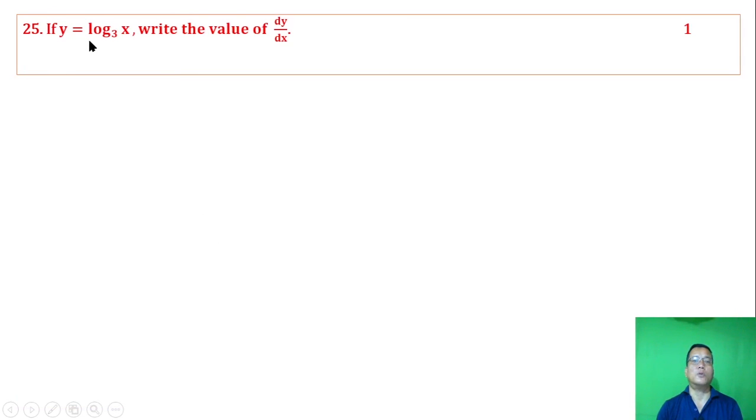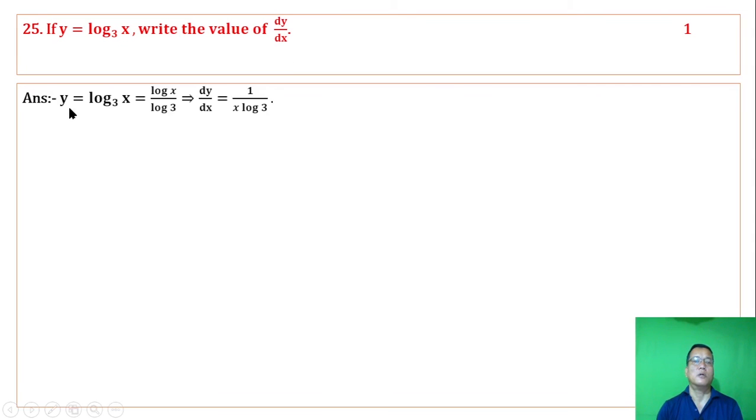If y equals log of x to the base 3, write the value of dy by dx. y equals log of x to the base 3, which can be written as log x by log 3. Differentiating both sides with respect to x, we get dy by dx. Here log 3 is constant and the derivative of log x is 1 by x, so we get this.